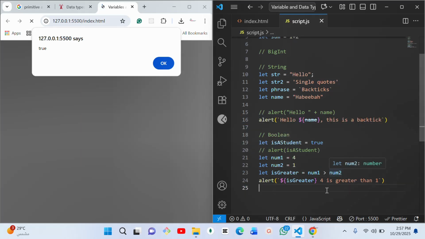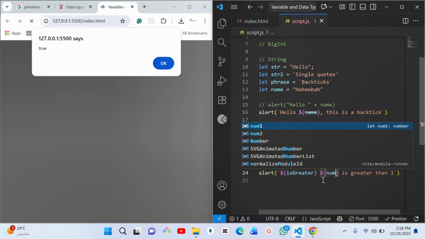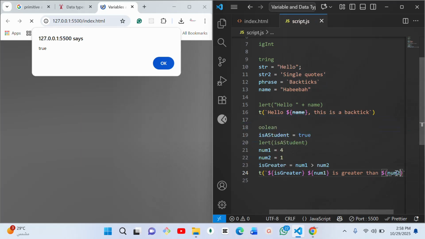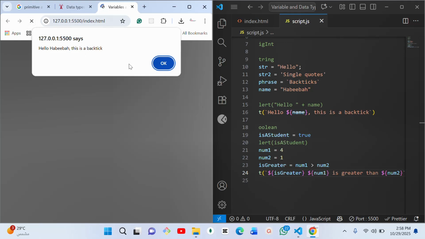And here, instead of writing this 4, we will just say num1, but we are inside a backtick, so we can put anything we like there. Dollar sign, then your curly brace, and then you say num1 is greater than what is num2? So your dollar sign and curly brace, and then num2. So let's refresh now. And we're going to see true, 4 is greater than 1. And this is what we actually put there.